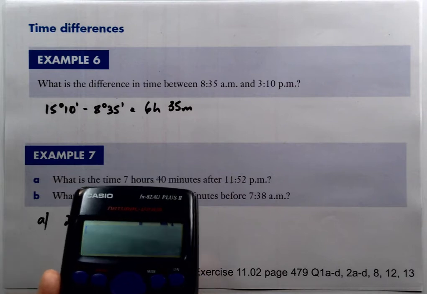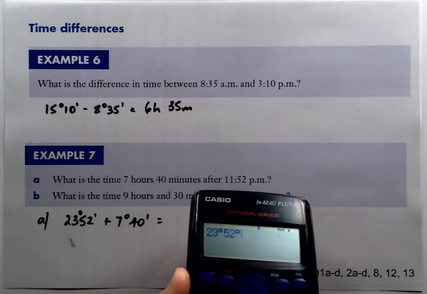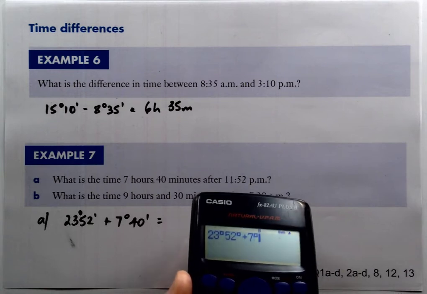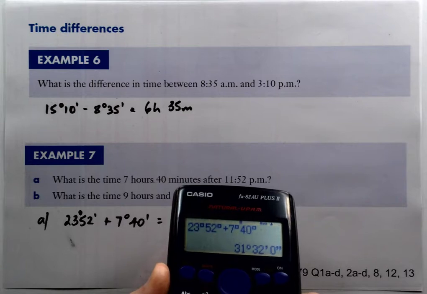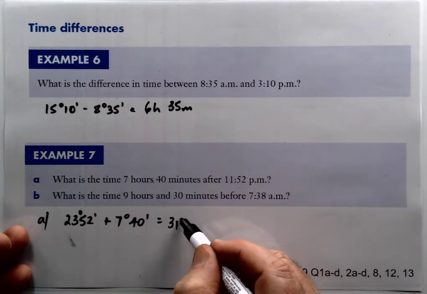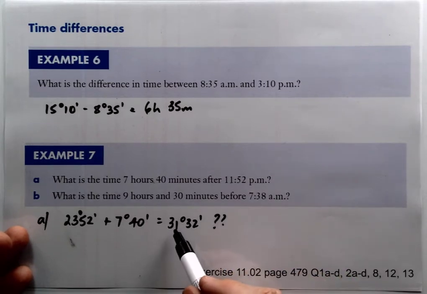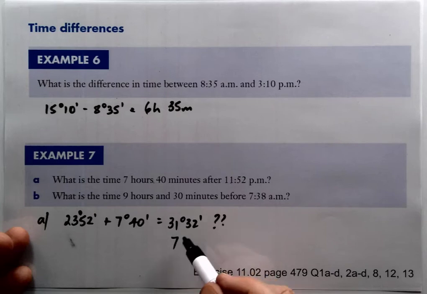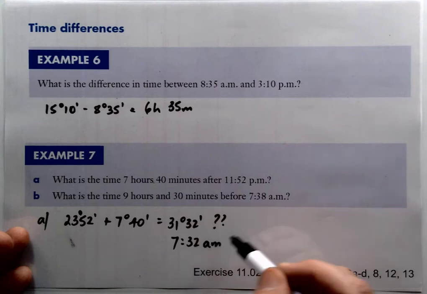So we're going to go 23 degrees 52 minutes plus 7 degrees 40 minutes. Press equals, so we're going to get 31:32. Okay, so what on earth does that mean? So if we take 24 away from that, we're going to get 7 hours and 32 minutes. So that's going to be AM the next day.